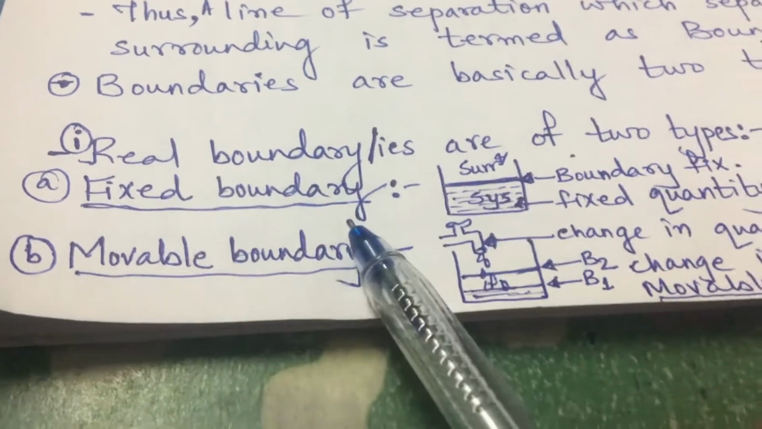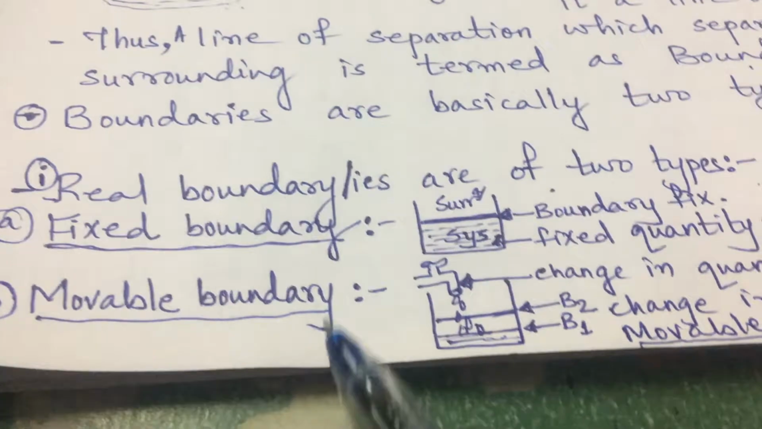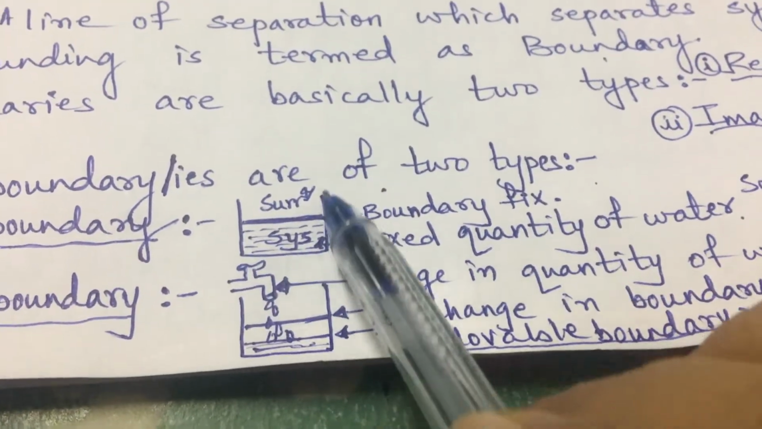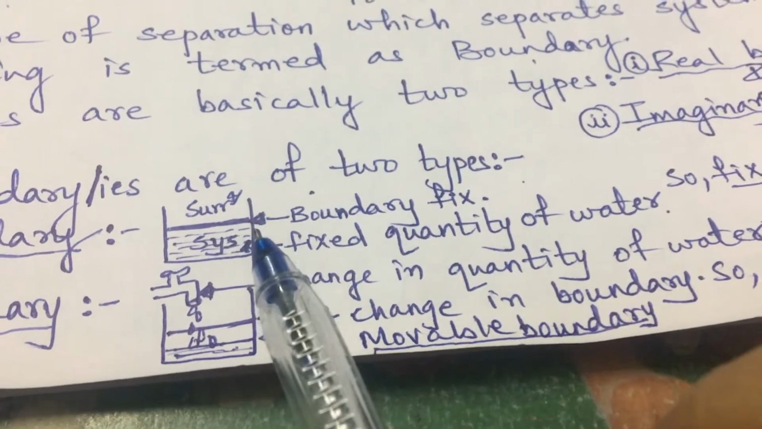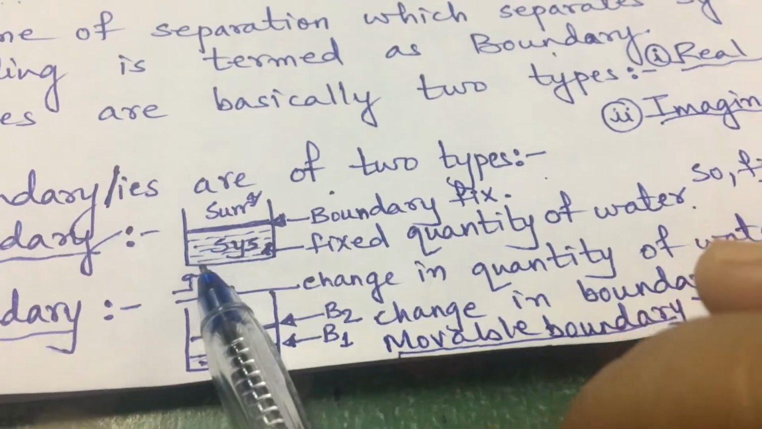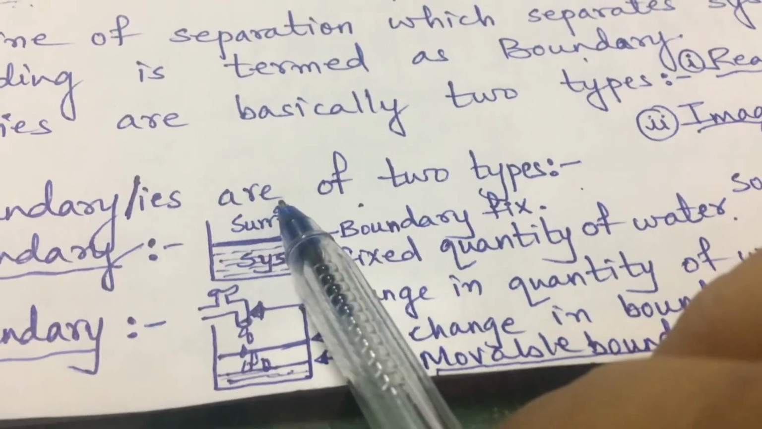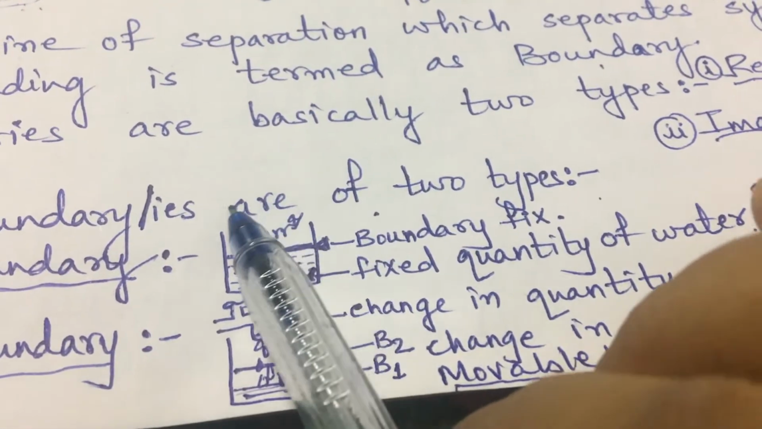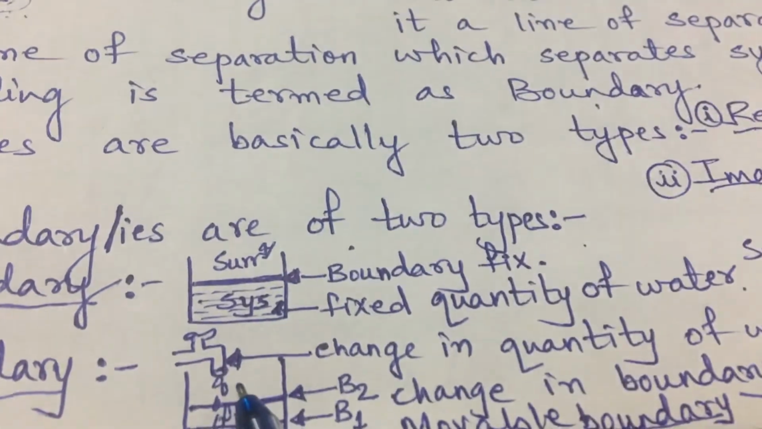One is fixed boundary, another is movable or mobile boundary. So what is fixed boundary? Now here I have taken one beaker in which a fixed quantity of water is kept. So the fixed quantity of water will be the system, and outside the water, all this area where water is not there, is termed as surrounding.